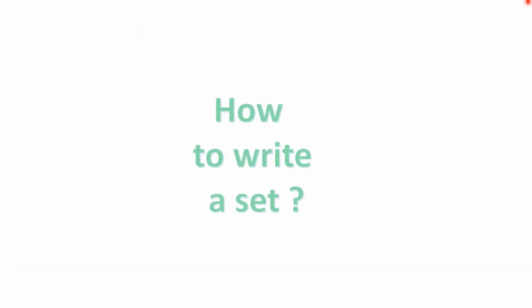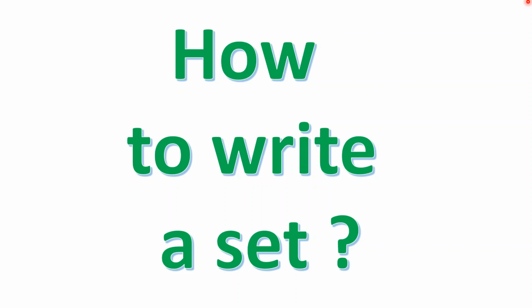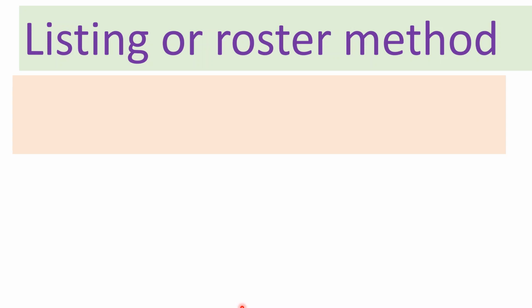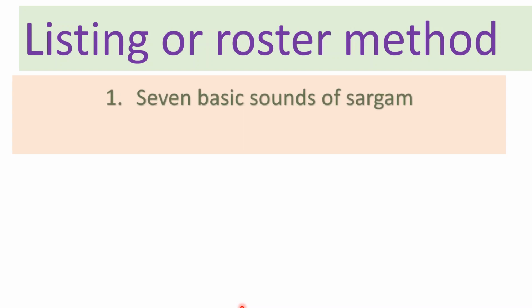Having known what is a set, now the question is how to write a set. There are two methods of writing a set. First method is called listing or roster method. The other method is called rule method or set builder form. Let us understand the listing or roster method. Let us take one example.